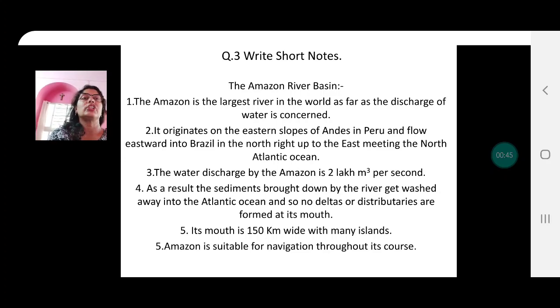The water discharged by the Amazon is 2 lakh meter cube per second. As a result, the sediments brought down by the river get washed away into the North Atlantic Ocean, and so no deltas or distributaries are formed at its mouth. Its mouth is 150 kilometers wide with many islands. Amazon is suitable for navigation throughout its course.